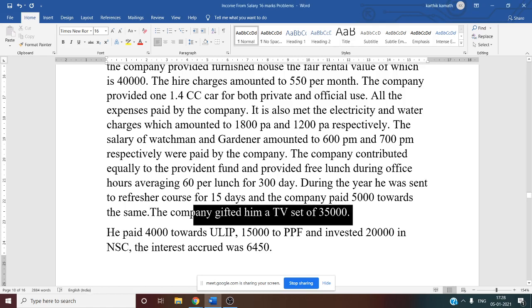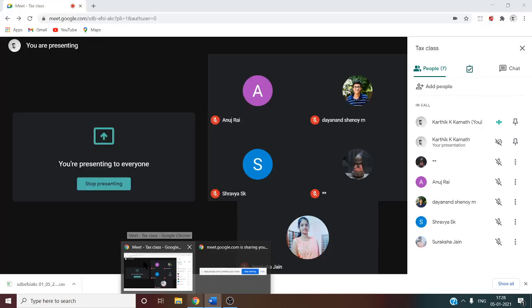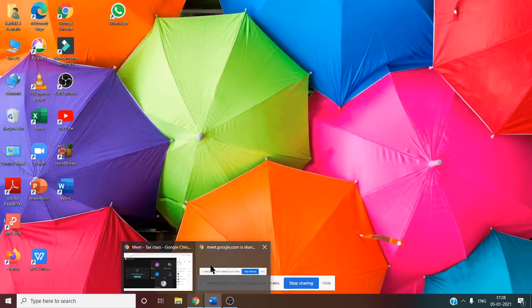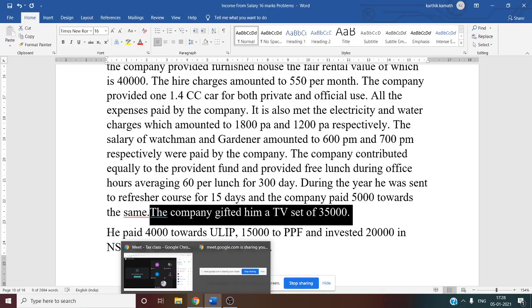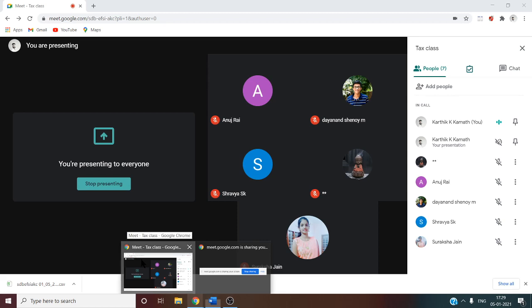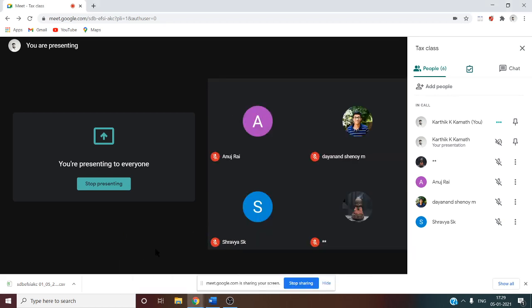Then next thing, the company gifted him a TV set. That is 35,000. Whether this is taxable? Yes, it is taxable, but there is an exemption limit, above which it is taxable.